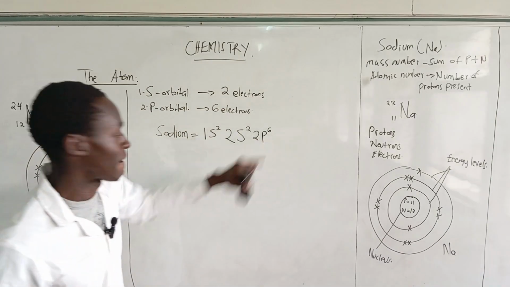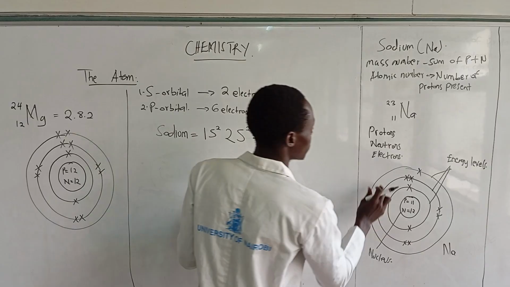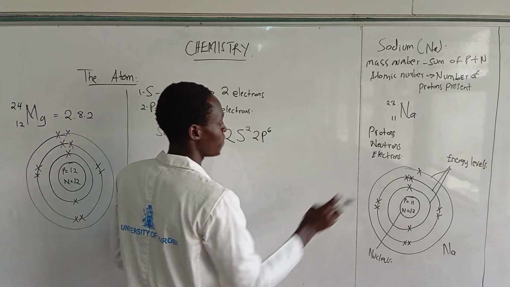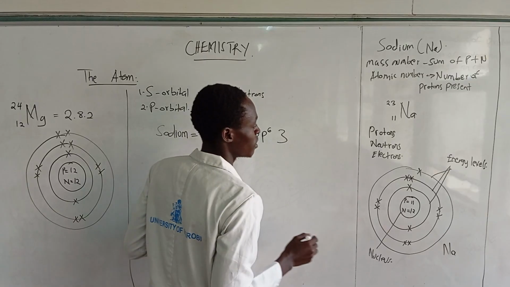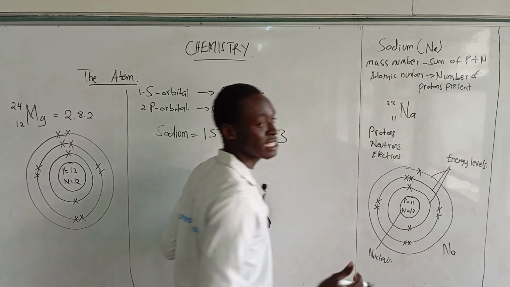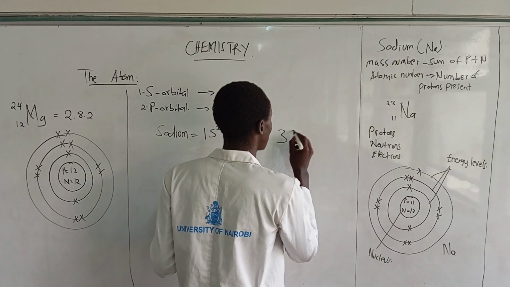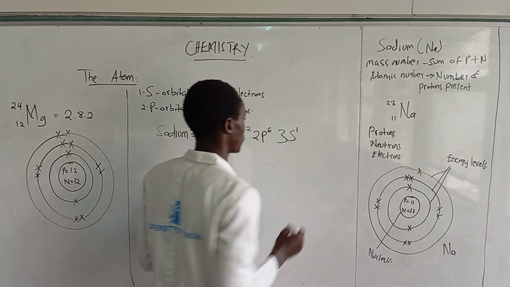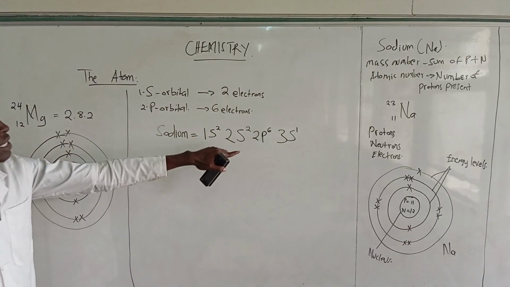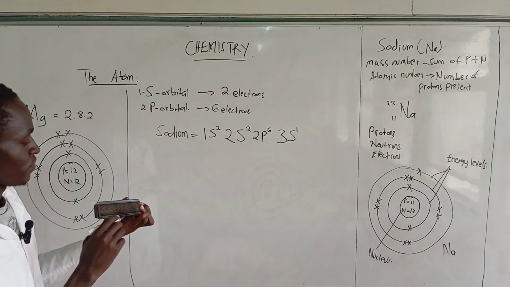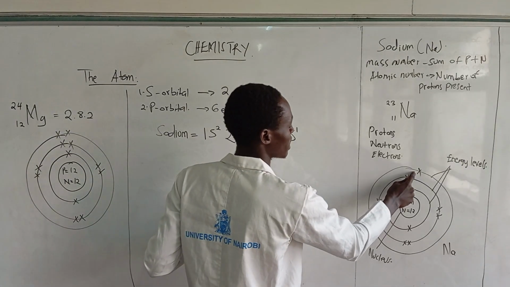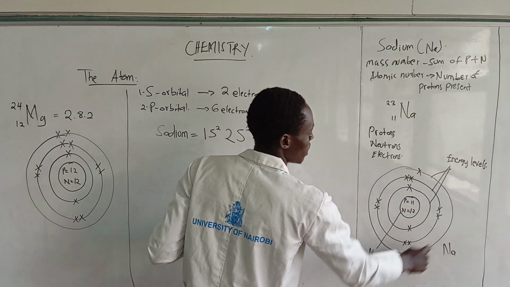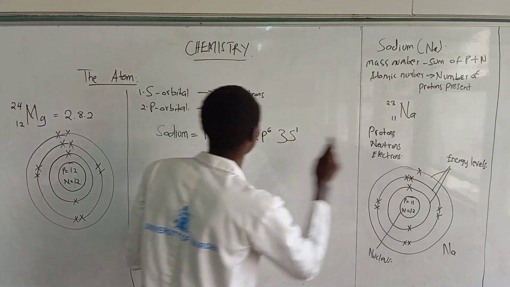Now we go to the last energy level, which is the third energy level, so it will be 3. Since it is 1 electron, it will be on the s orbital: 3s1. It is 3s1 because it is one electron on the last energy level, which is the third.